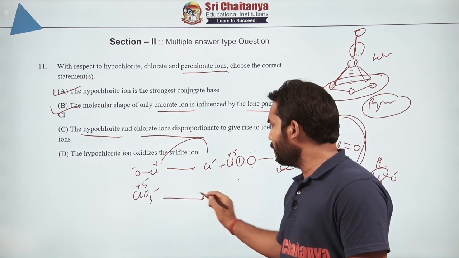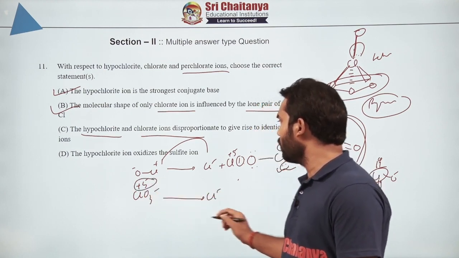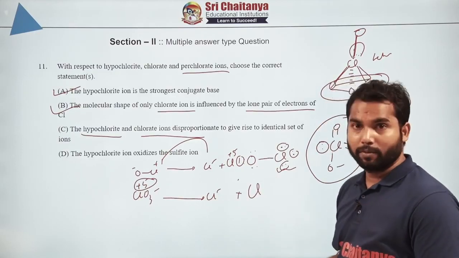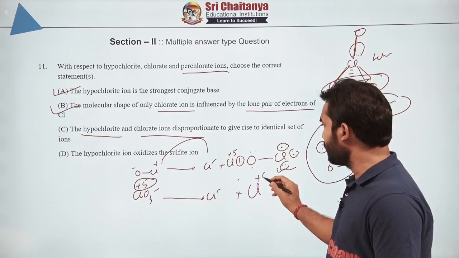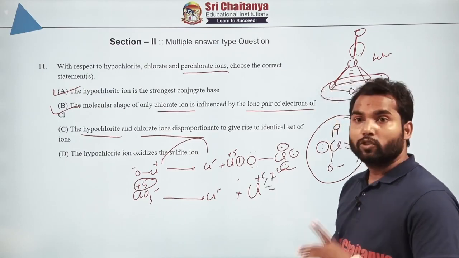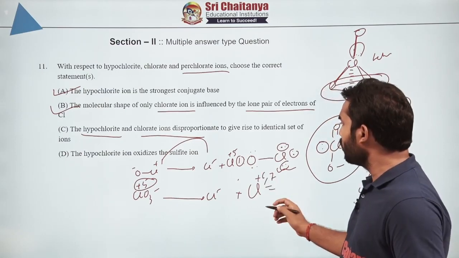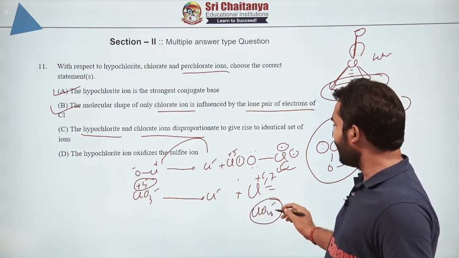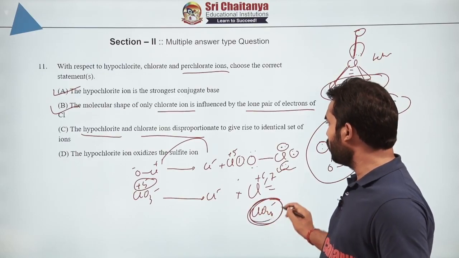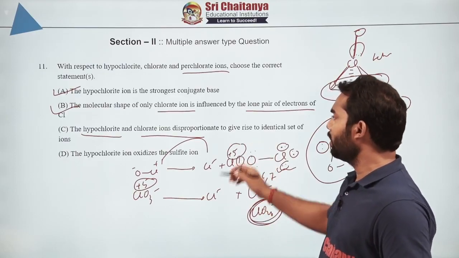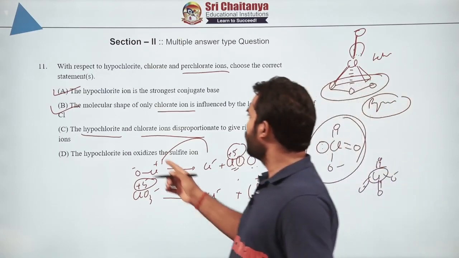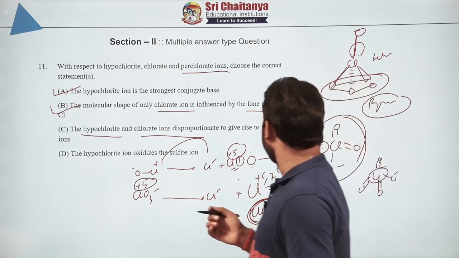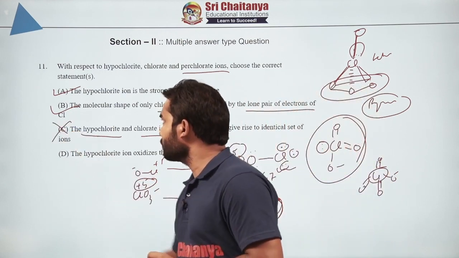Whereas just look at this, it will go to -1, but whenever it undergoes oxidation, it will definitely be in an oxidation state much higher than +5. After +5, which comes next? 6 also comes and 7 also comes. Out of 6 and 7 it can use any one of them, the most common being ClO4 minus. So the disproportionation ions here are chlorate and perchlorate, whereas there we were getting +5. So obviously they are not the same. So the statement that hypochlorite and chlorate give an identical set is not correct anyway.